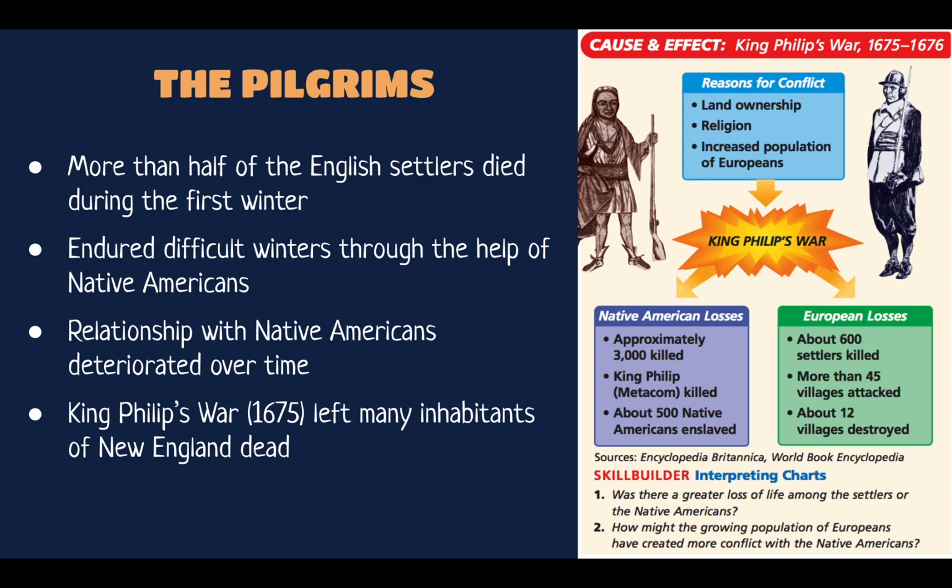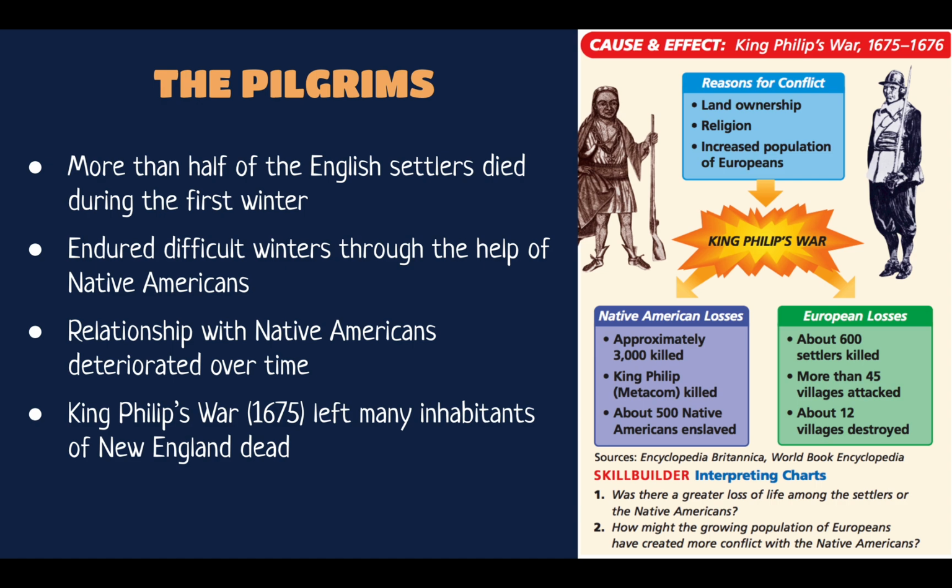Now, the Pilgrims didn't have an easy go of it, very similar to the Roanoke colonists and the Jamestown colonists before them. They really struggled in those first winters. More than half of the Pilgrims died in their first winter in Plymouth. They really made it through with the help of Native Americans, even though those relationships were not always perfect.